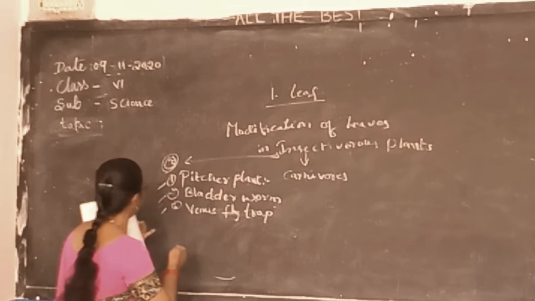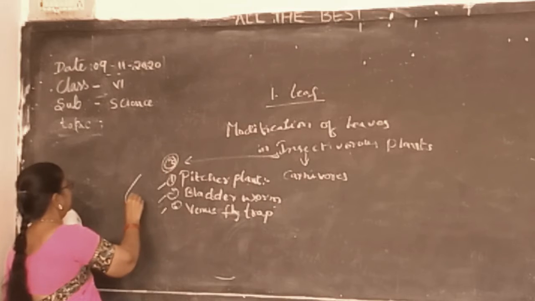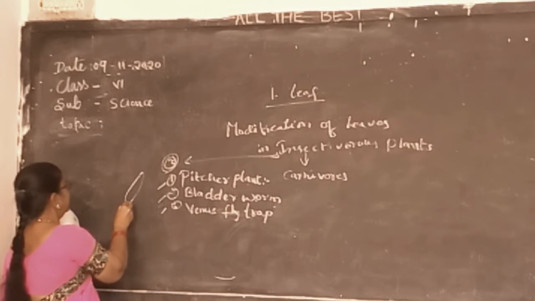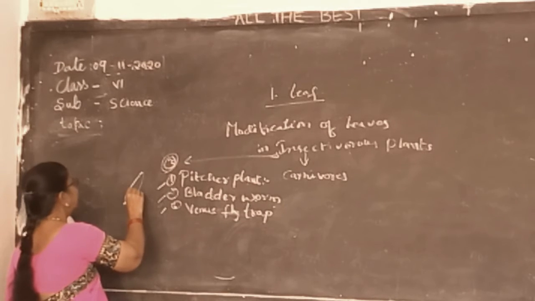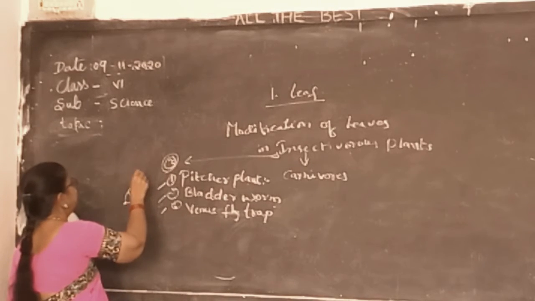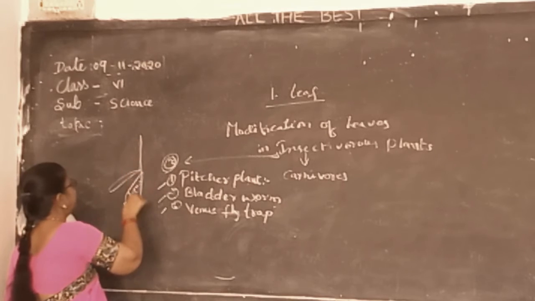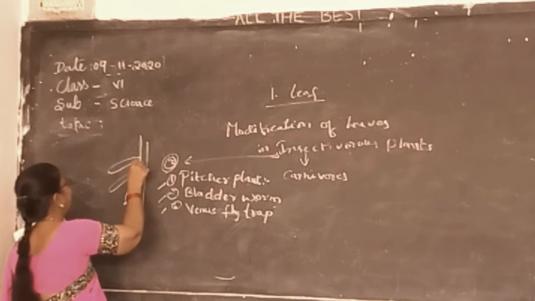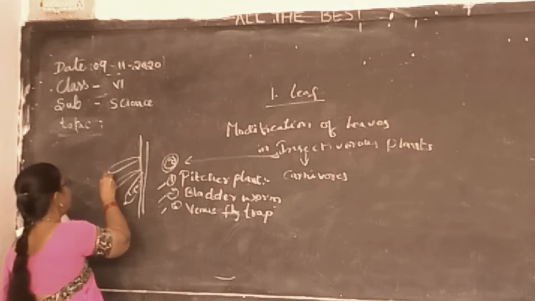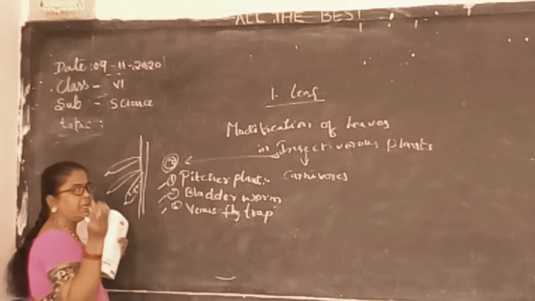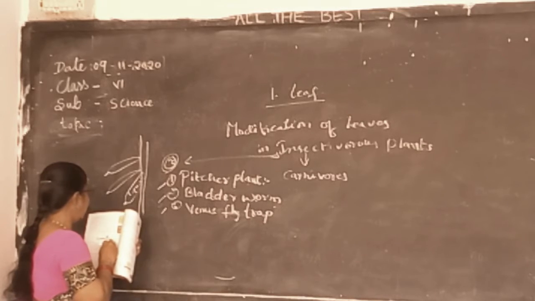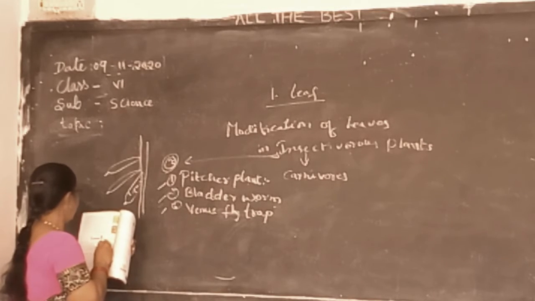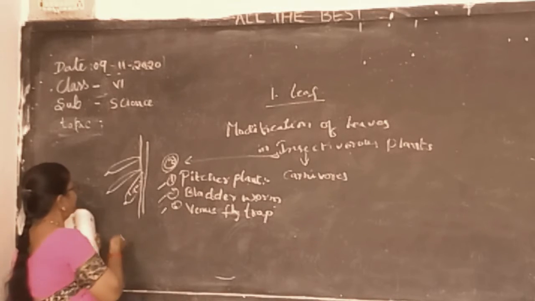So what happens in the pitcher plant? The leaf tip is like this, and the leaves are filled with liquid. The tip is so sharp. Whenever an insect flies onto it, what happens? Once the insect enters the pitcher through the opening, it slips downward and the lid closes. So here is the lid.